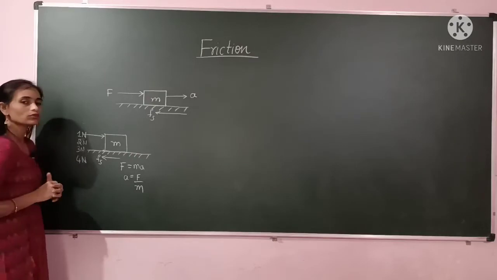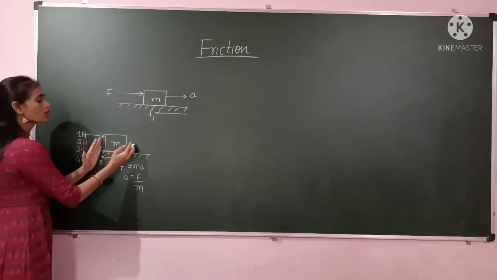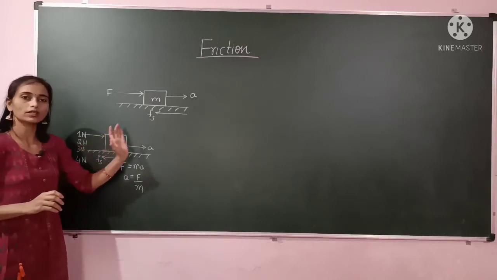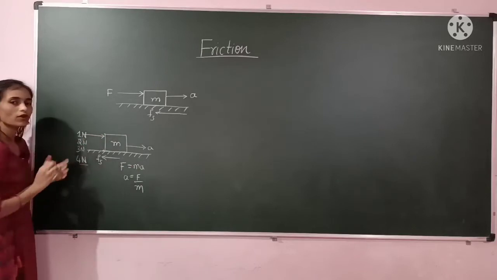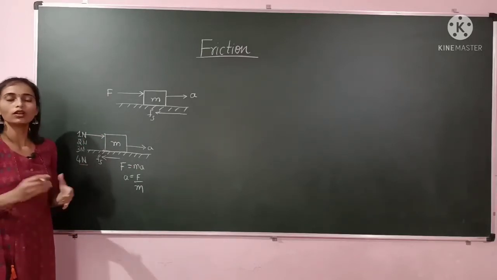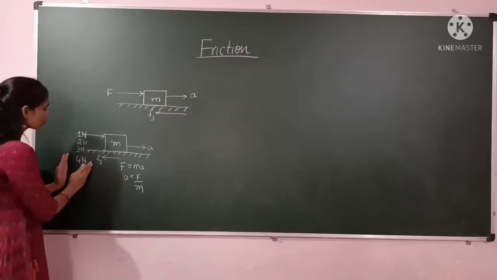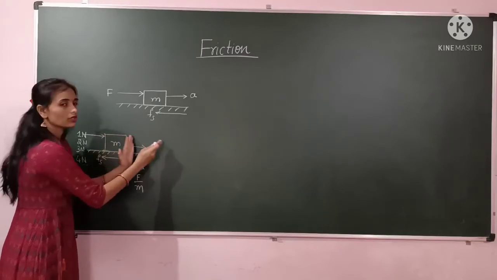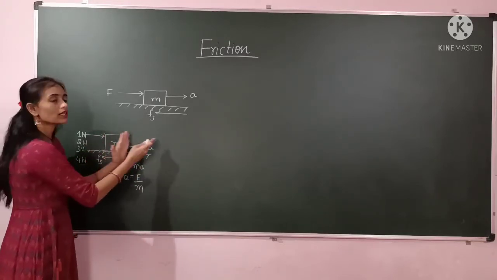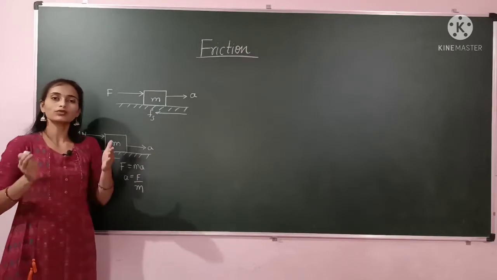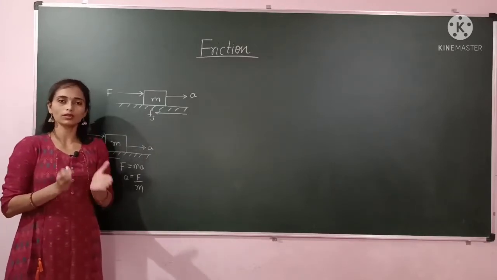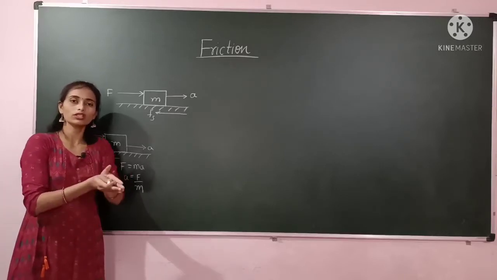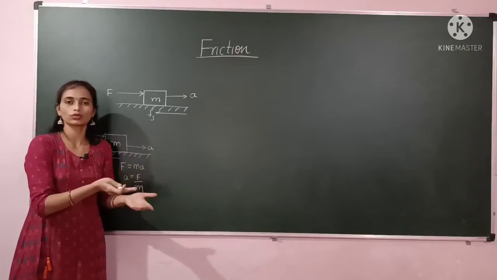When I apply 4 Newton force, what I have observed is that this block started moving with an acceleration. When the block started moving, that force we will call the limiting friction, because after applying this 4 Newton force, this body started to move, which means the static friction has been converted into kinetic friction. This frictional force is acting on both the bodies: when the body is at rest, frictional force will be acting, and when the body is in motion, in that case also frictional force will be acting.